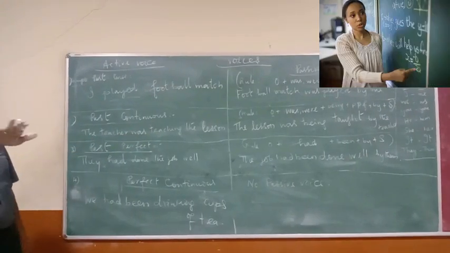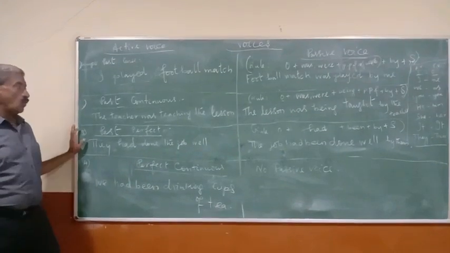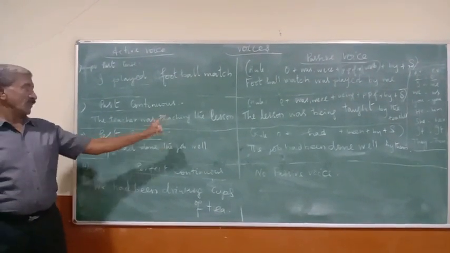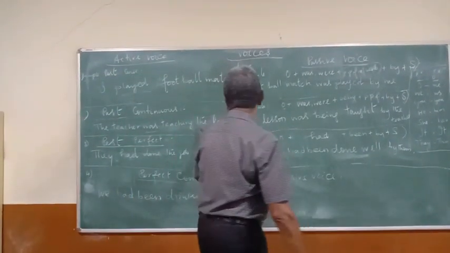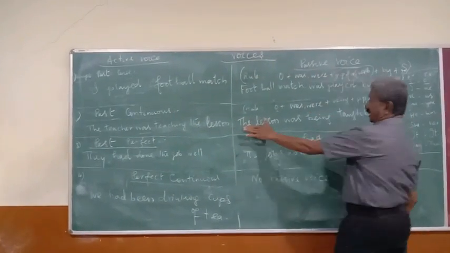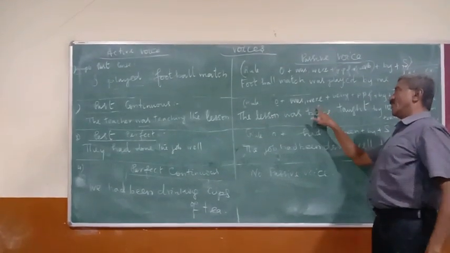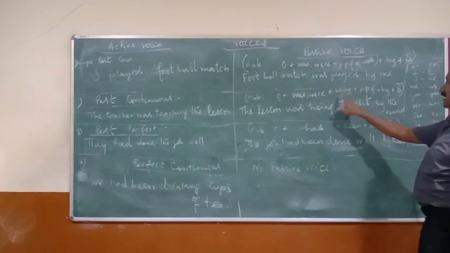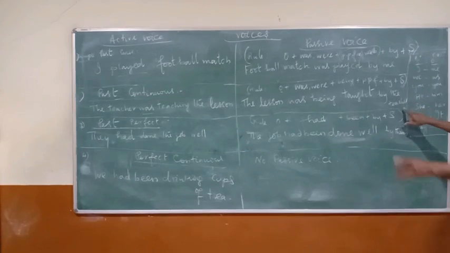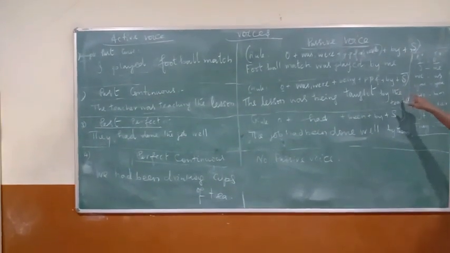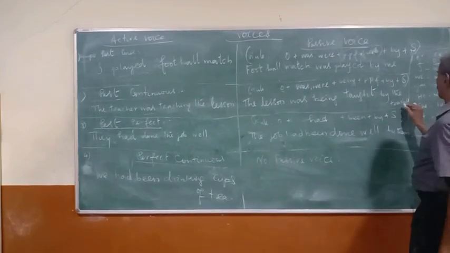Now, let's come to past continuous. The teacher was teaching the lesson. You know, it is past continuous because it has was or were and then the ing form of the verb. Now, when it is to be changed, the object should come as the subject. Lesson was; if it is lessons, it will become were. So being is added for continuous. Taught is the past participle form of the verb, and then by, and then the object. Here it is the subject, and that will become the object.